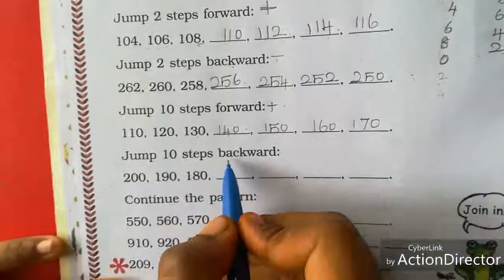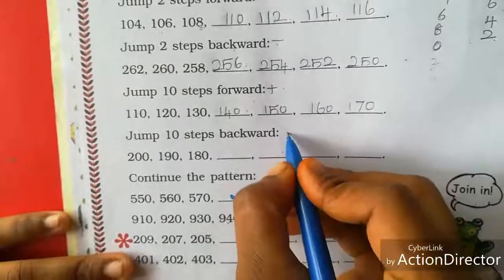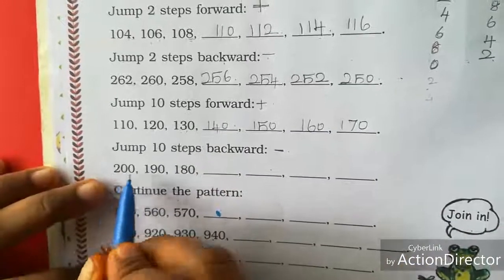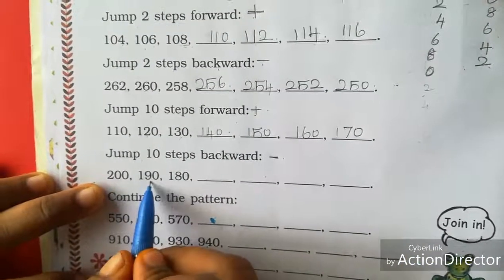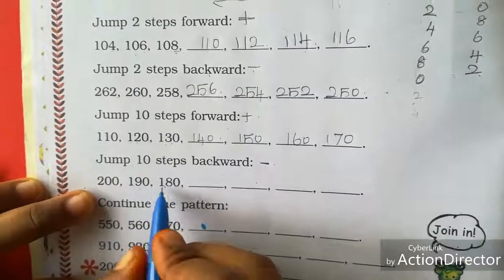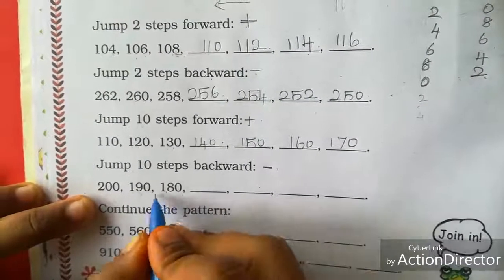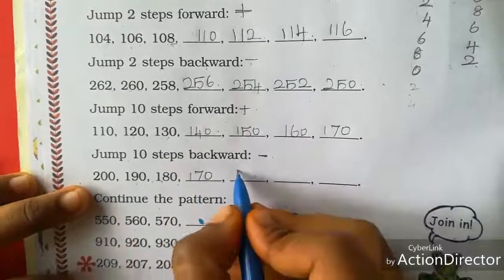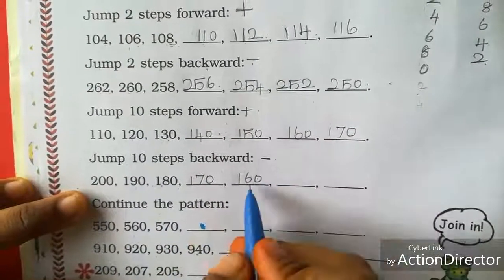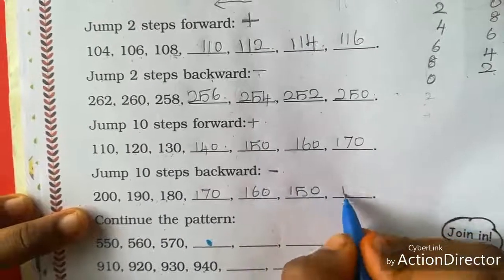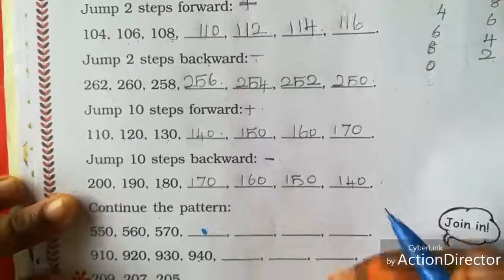Jump 10 steps backward. 10 steps backward means you subtract the 10 from this number. 200 minus 10, we will get 190. 190 minus 10, 180. Next, 180 minus 10, 170. 170 minus 10, 160. Next, 150 and then 140.